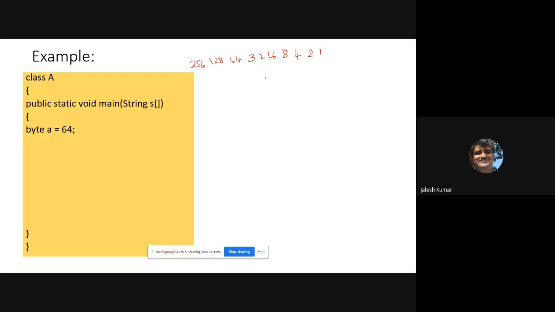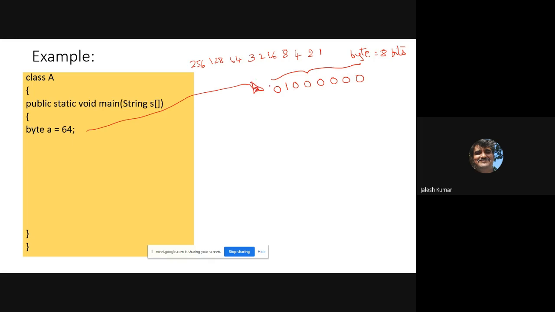64 means 1 0 0 0 0 0 0. Please remember, 1 2 3 4 5 6 7 8, 8 bits, because we are dealing with a byte. You know that a byte means 8 bits. So A equal to 64 means this.